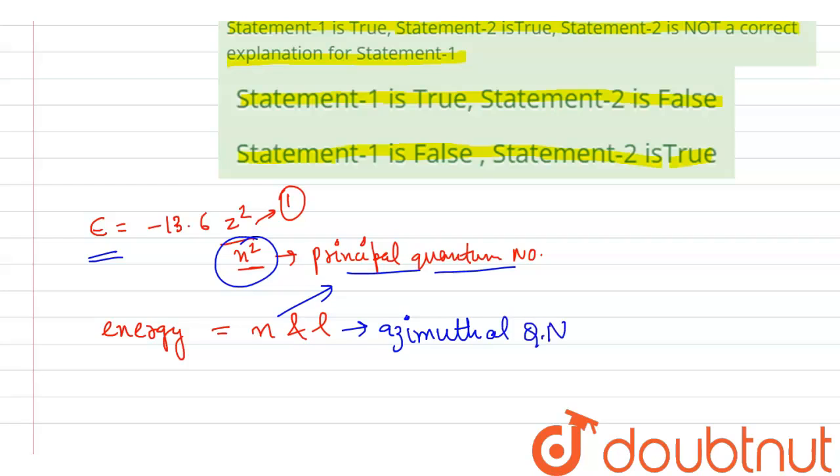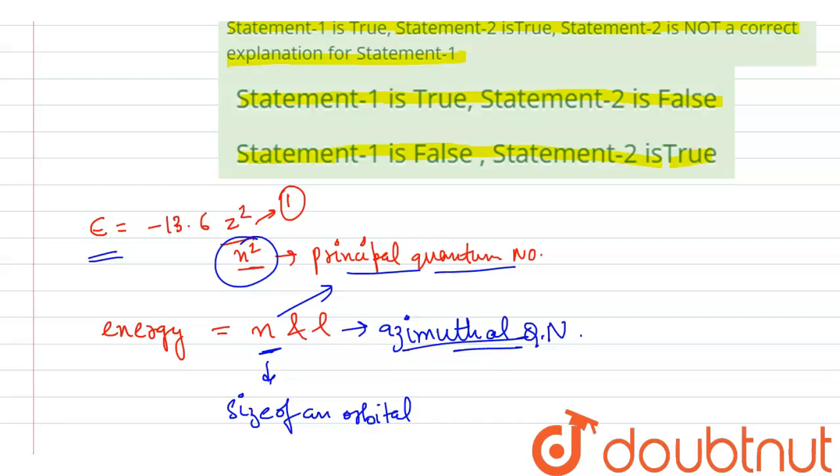So the principal quantum number is denoted by n here. That is the energy level. It determines the size of an orbital, and the larger the number n, the bigger the orbital. Also it largely determines the energy of the orbital, like larger the n, higher the energy, right? So all the electrons in an atom with the same value of n are said to belong to the same principal energy level. Then the azimuthal quantum number is l.